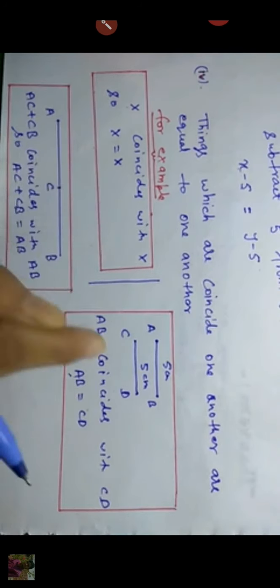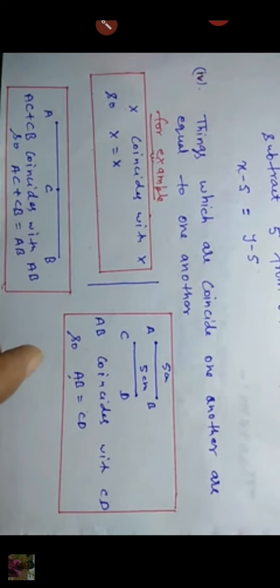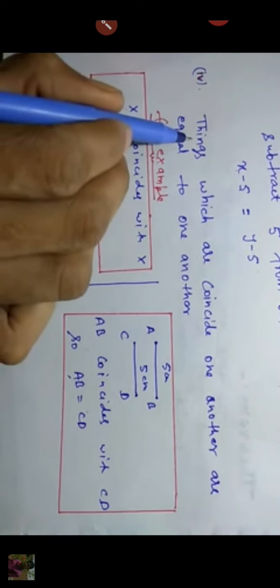things which coincide with one another are equal to one another. For example, x coincides with x means x is equal to x. If we take a second example, AB is a line segment and CD is a line segment and both are 5 centimeters, then AB coincides with CD.